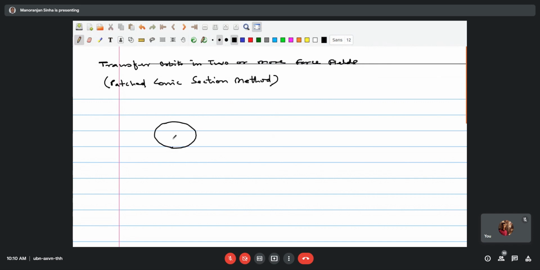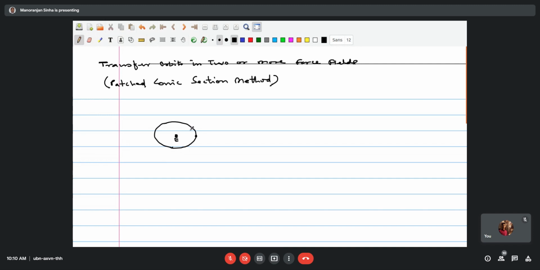Till now, whatever we have done, say if this is the Earth, we have done all the trajectory transfer about the same force field. That simply implies about the same planet. So here, this is Earth, and one satellite is moving in this orbit, and we are changing the orbit of this satellite. So this is just one force field.